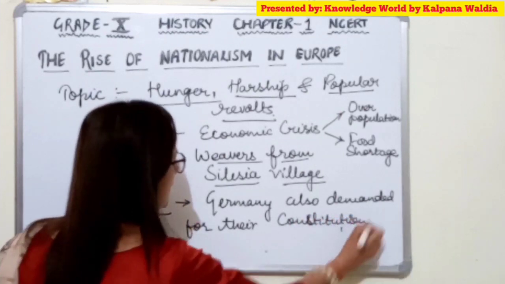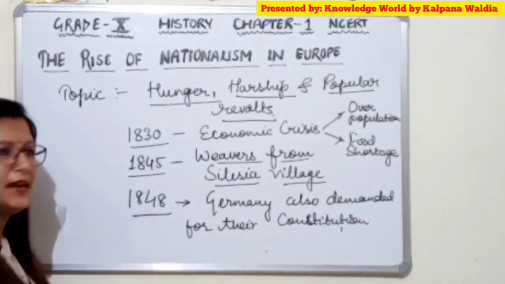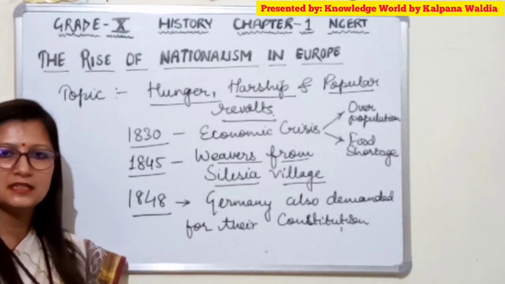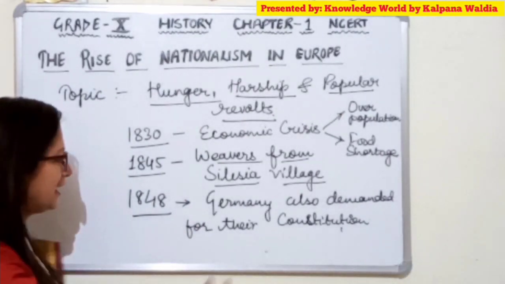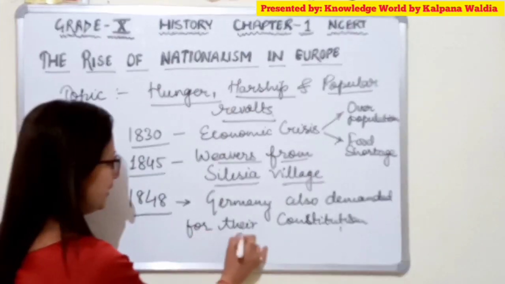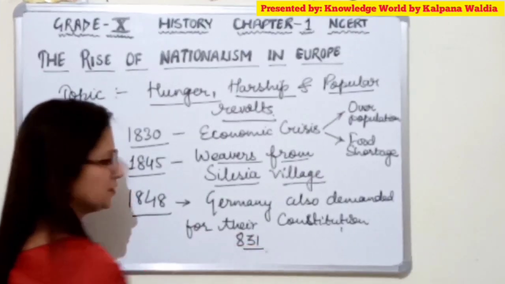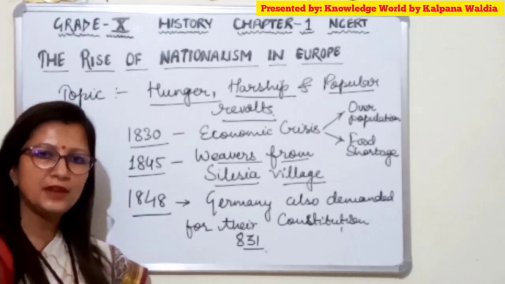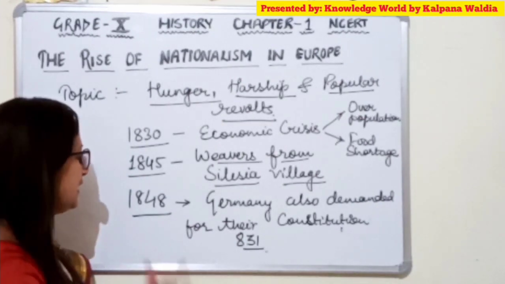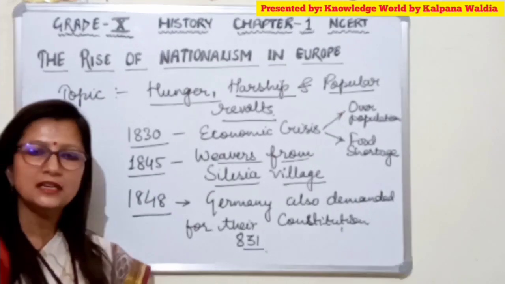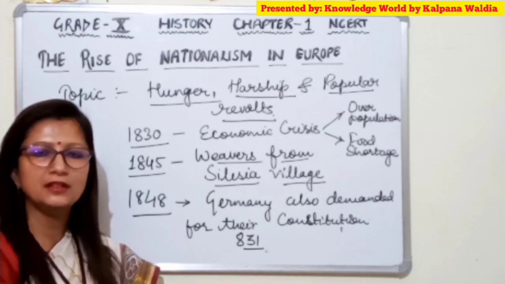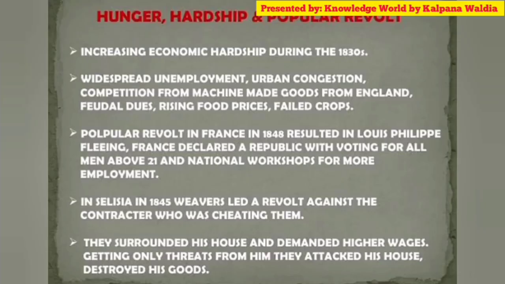For that, around 831 representatives assembled and started marching towards St. Paul's Church in Frankfurt. And there they decided that they needed to be assigned some kind of rules and regulations for their country, and it should be in the form of a constitution.